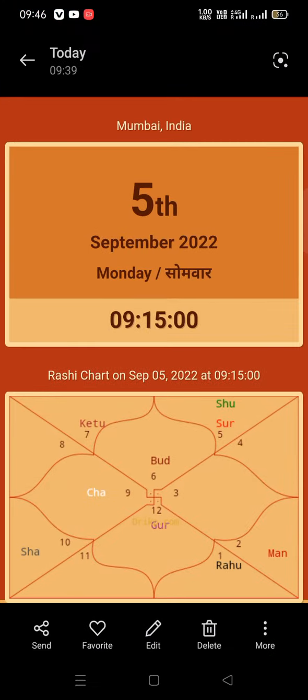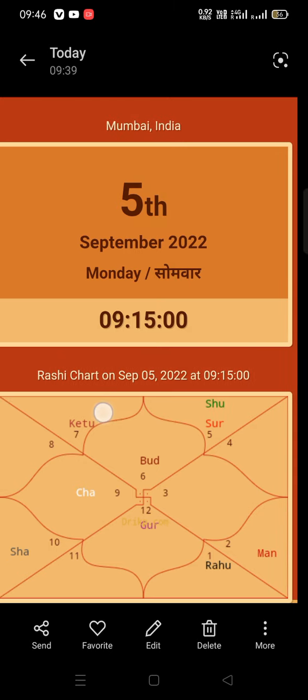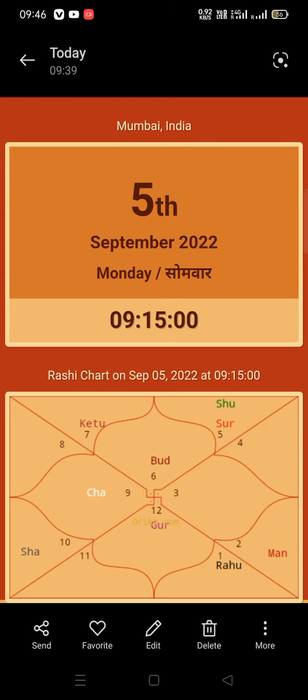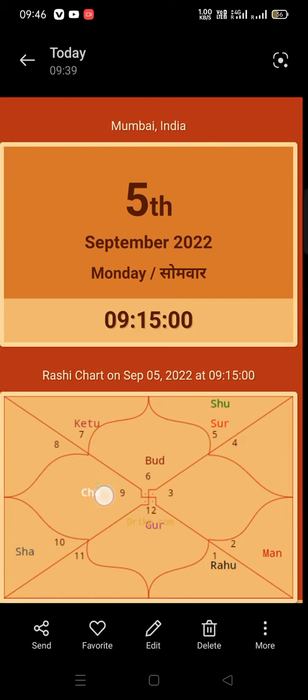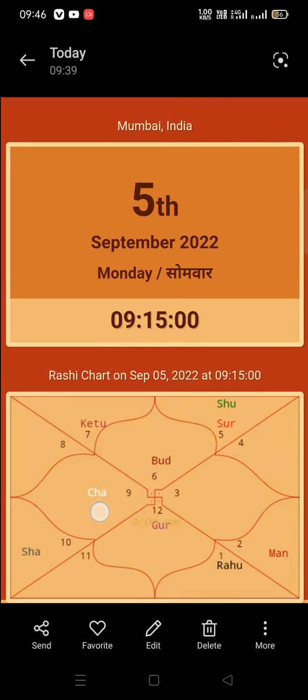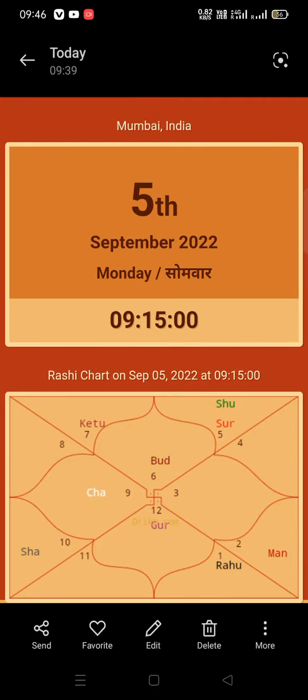As per astrology, yesterday we saw that Ketu was with the moon, and I told you Rahu's position was not very good. But this time the moon came to such a place where Rahu has an eye on the moon on Monday.